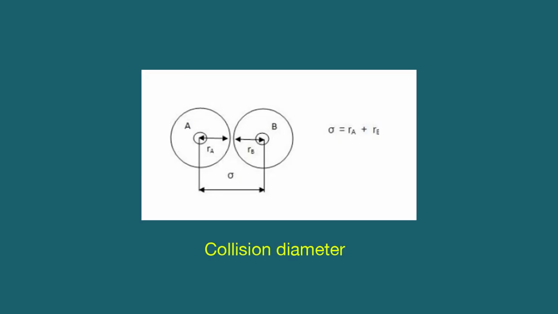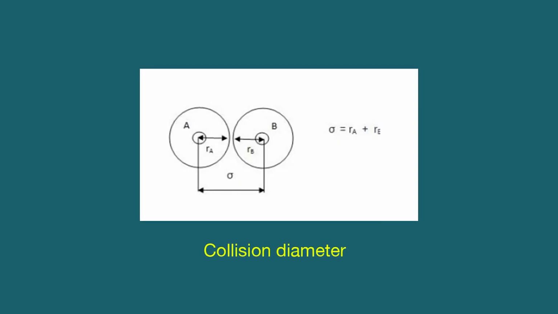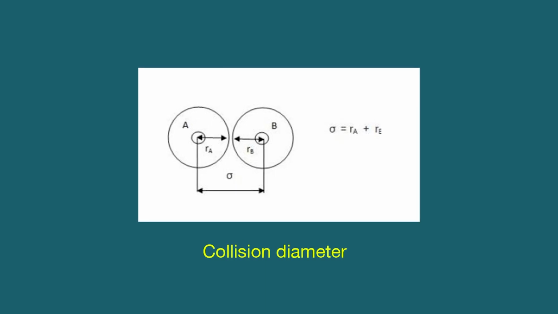When two such molecules approach each other, a point is reached at which the mutual repulsion between the molecules becomes stronger. For example, you can take any similar kind of molecules, molecule A and molecule B.